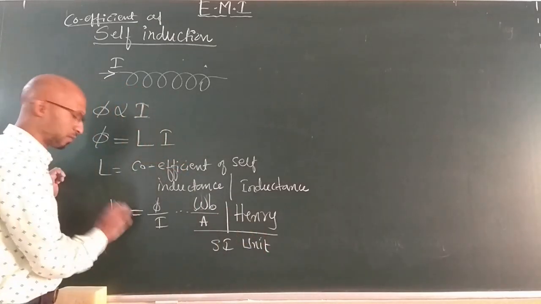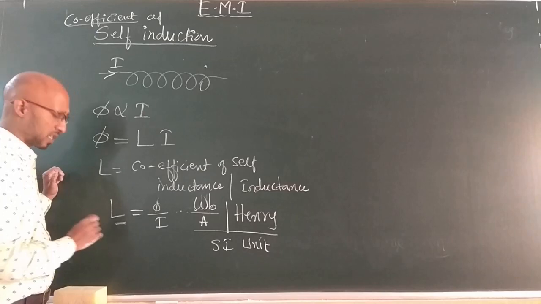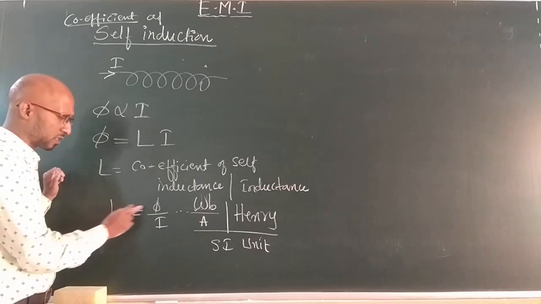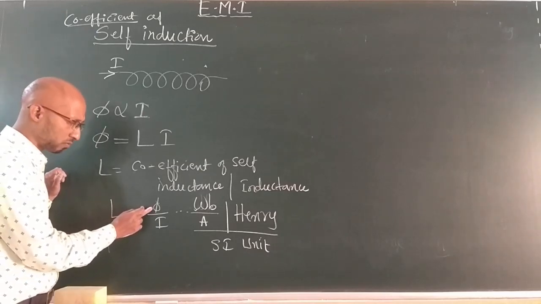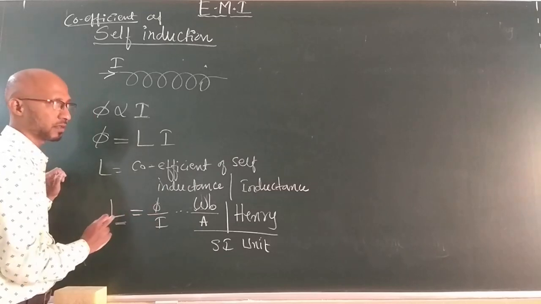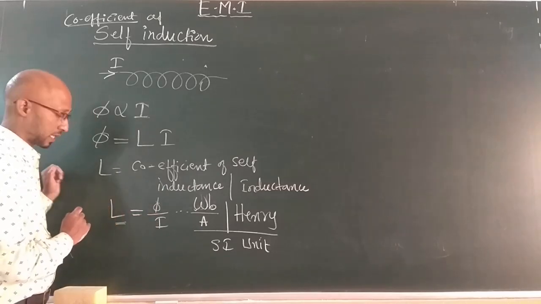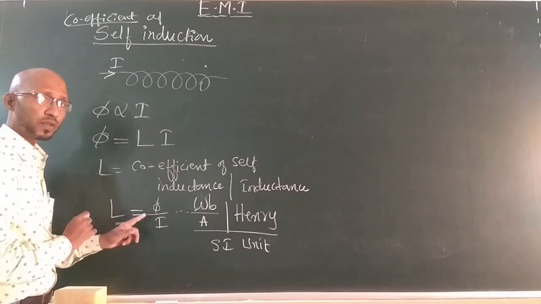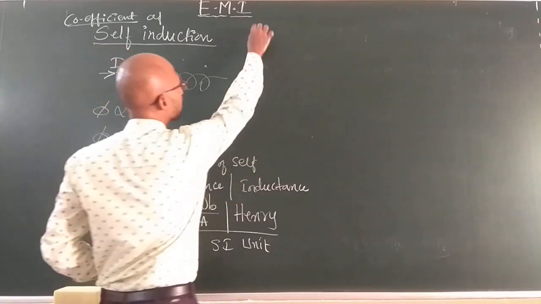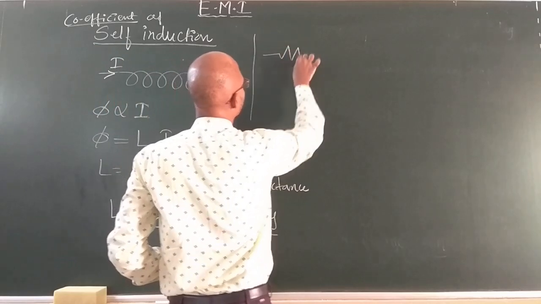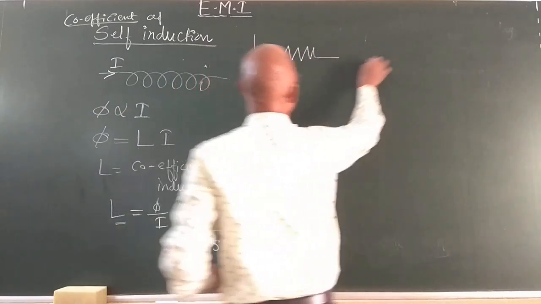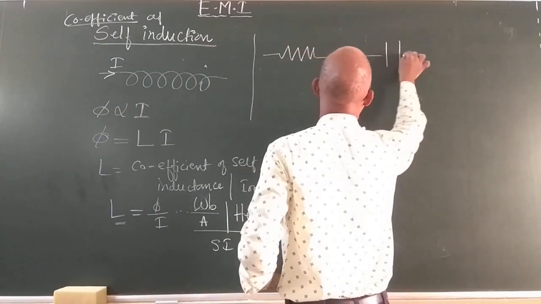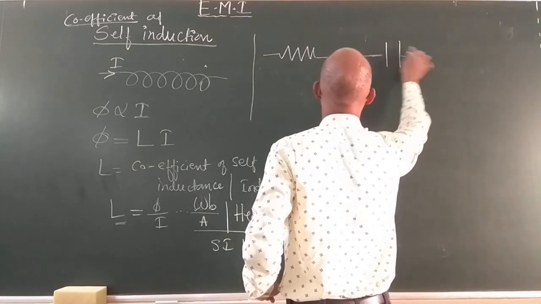From this equation, you might think that the self-inductance is related to flux and current, but that is wrong. It is a constant of proportionality. It does not depend upon current and flux linkage. Let us compare with this. Let us consider resistance and capacitor to understand how they are related.